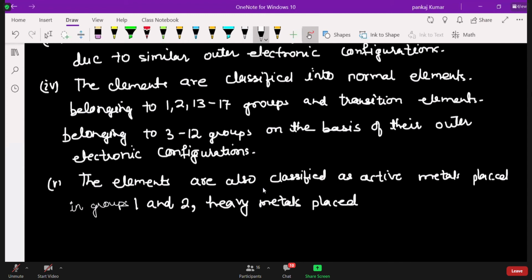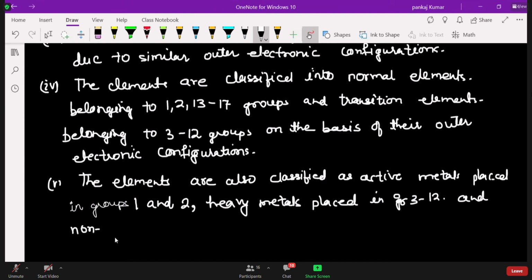Okay. So the elements which are classified as active metals are placed in group 1 and 2, and heavy metals are placed in which group? In group number 3 to 12, right? Very good. And now, active means light only, no, sir?